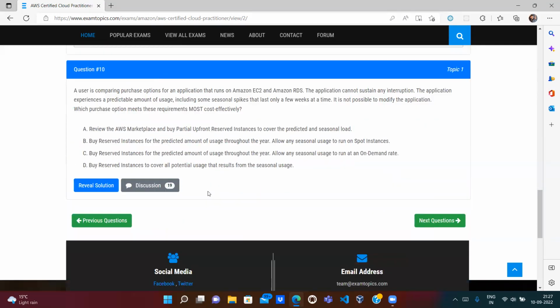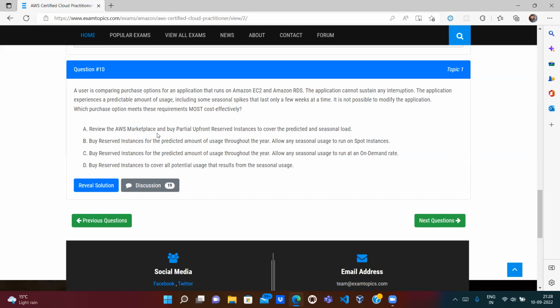Question number 10. The user is comparing purchase options for an application that runs on Amazon EC2 and Amazon RDS. The application cannot sustain any interruption. So it should keep running. If it is stopped, it's stopped. The application experiences a predictable amount of usage, including some seasonal spikes that last only a few weeks at a time. It is not possible to modify the application. Which purchase option should we use to be the most cost effective?